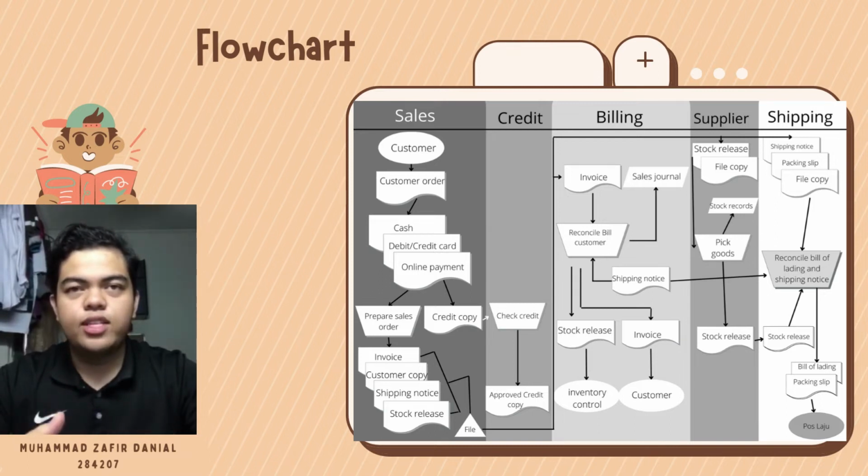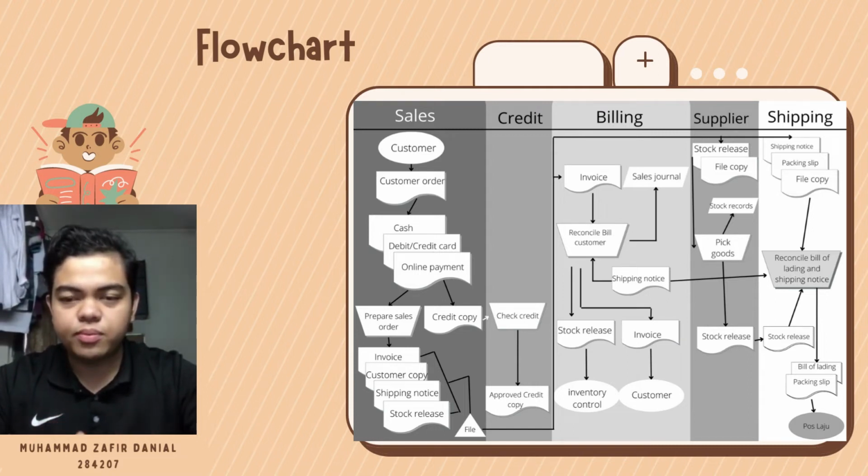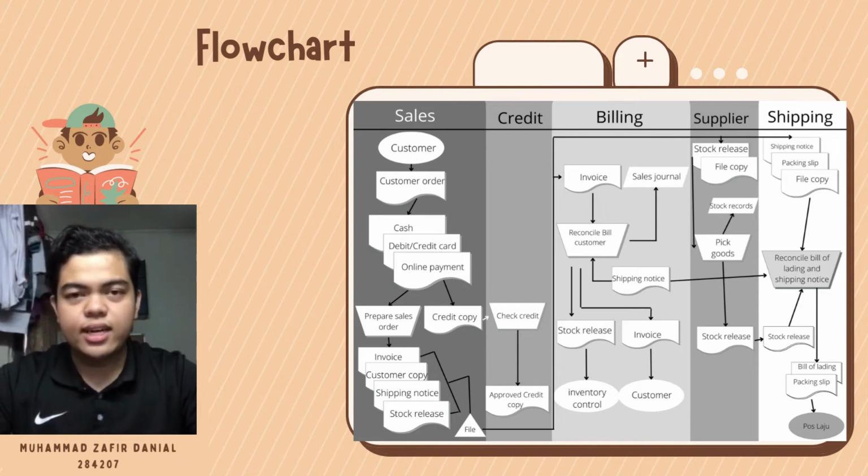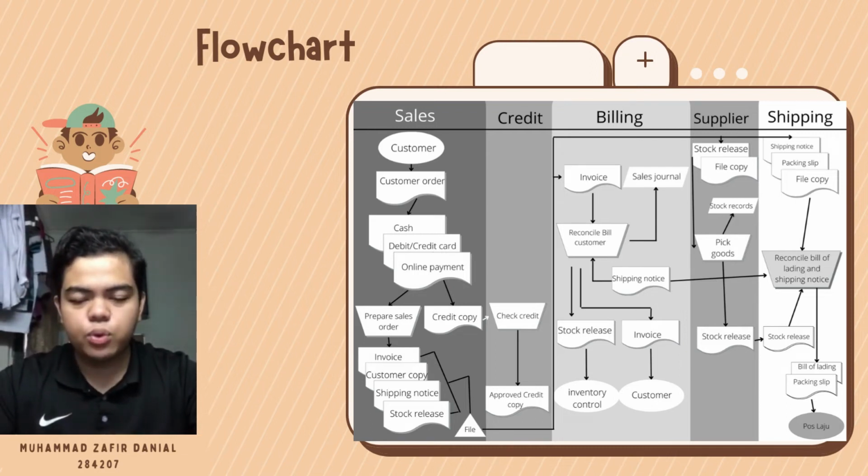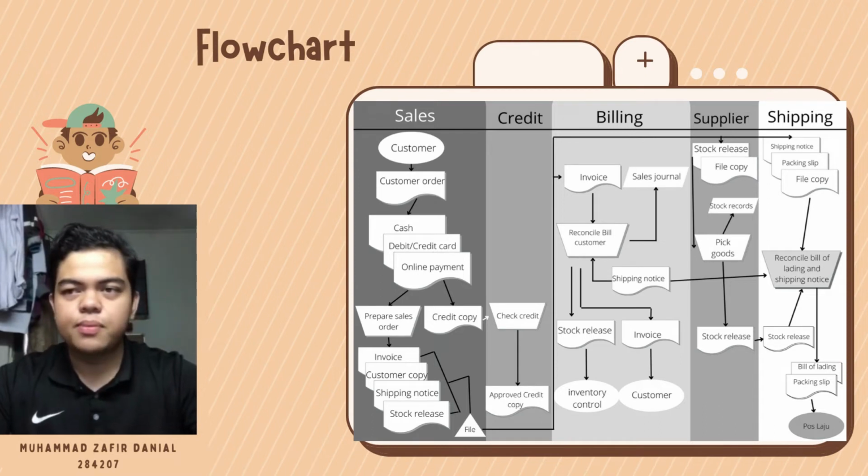The purpose of the stock release is to communicate to the supplier the request from the stock owner to release a given quantity or specific items requested by the customer. The stock release will then go through inventory control, which is an activity of checking the shop stock. And then the third one is the invoice, which will be sent back to the customer.